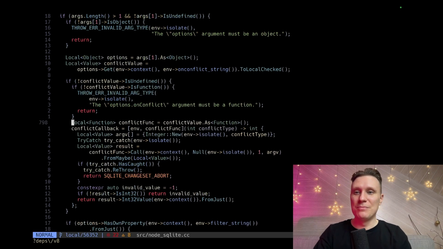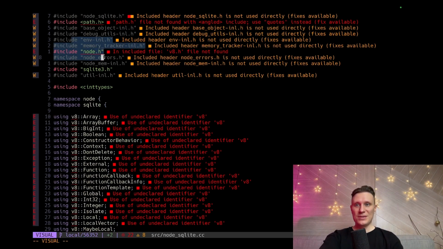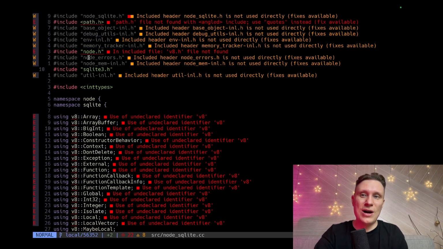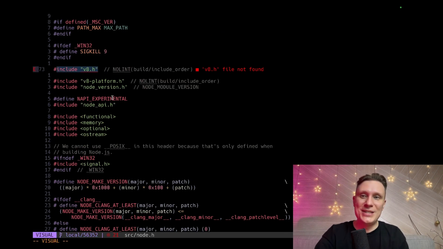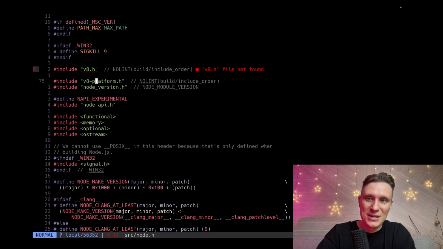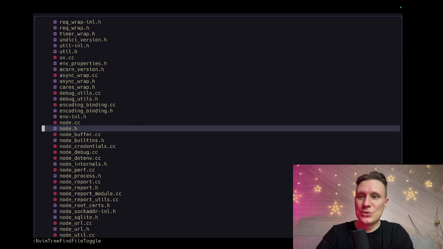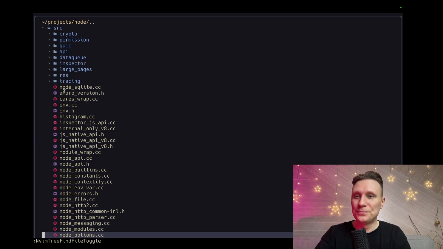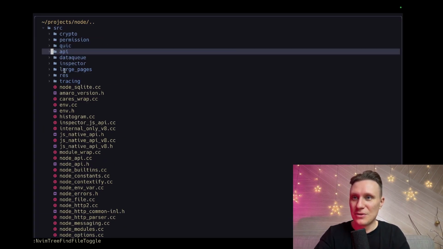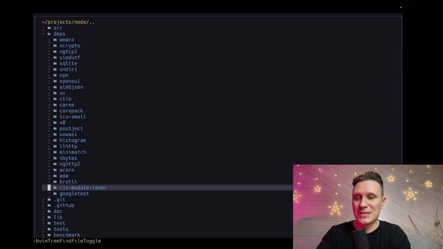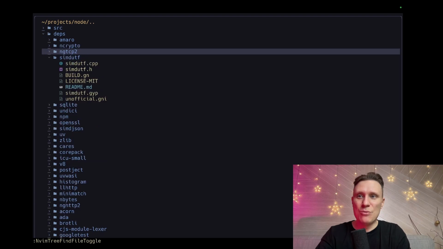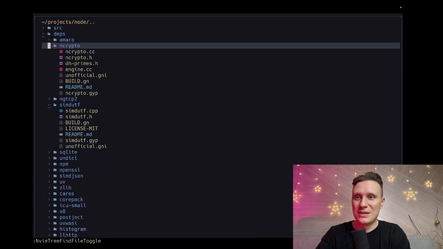So my bookmark. Here I see that we have red lines. Why do we have red lines? Because our IDE doesn't know how to find the v8 file. Why doesn't our IDE know how to find the v8 file? Because it's not in global paths. Why is it not in global paths? Because they use a local installation of dependencies inside this source folder. Here we can see all the dependencies, yes? And we need to somehow point our IDE to these dependencies.